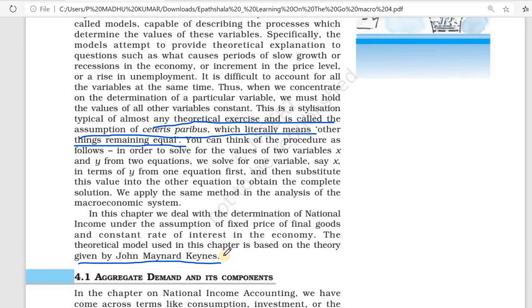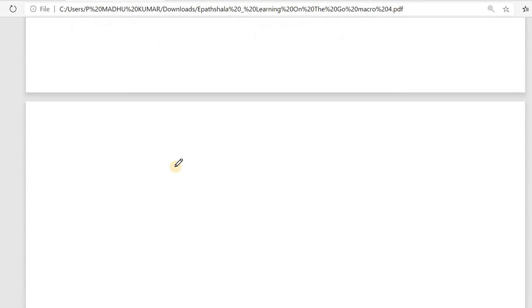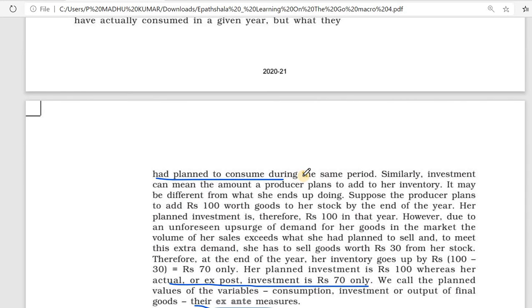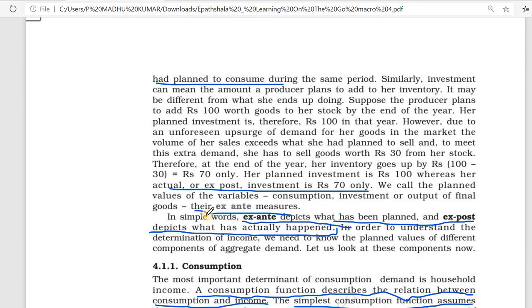We know different types of investments are there. Already we studied about inventories in the last lesson. In this chapter we can study about planned investment and unplanned investment. Ex ante investment is there, ex post investment is there. Ex ante means it is planned investment. Investment may be ex ante or ex post. Ex ante investment is a planned investment that is intended to be invested.